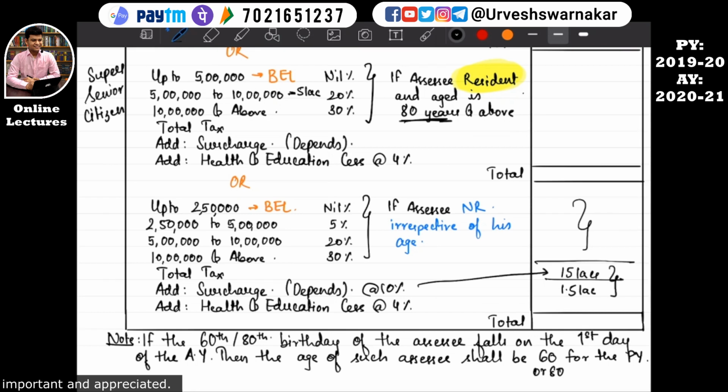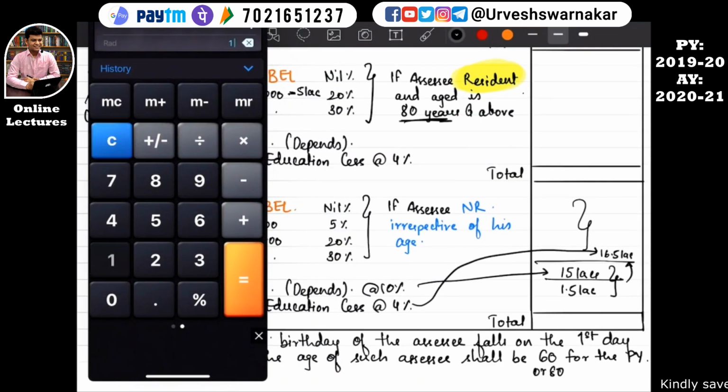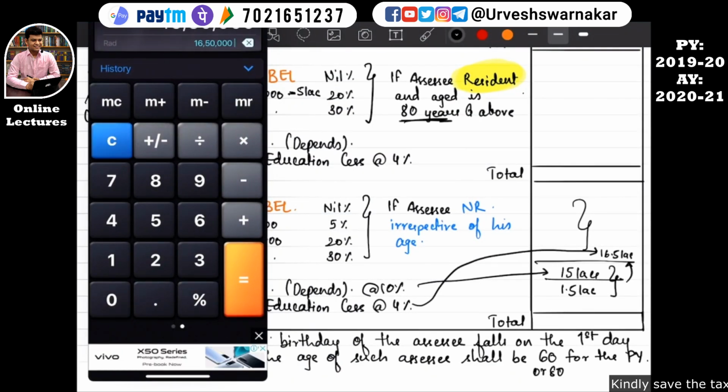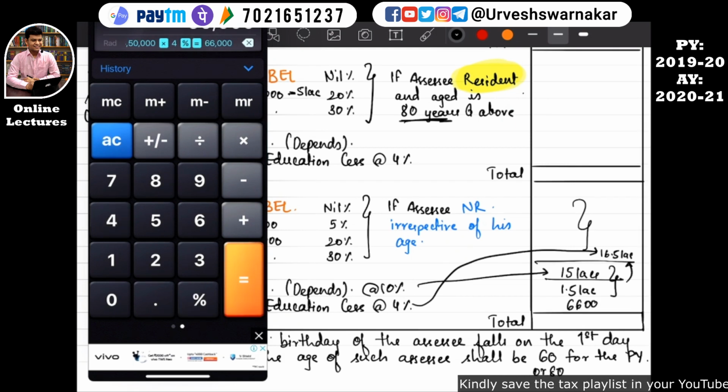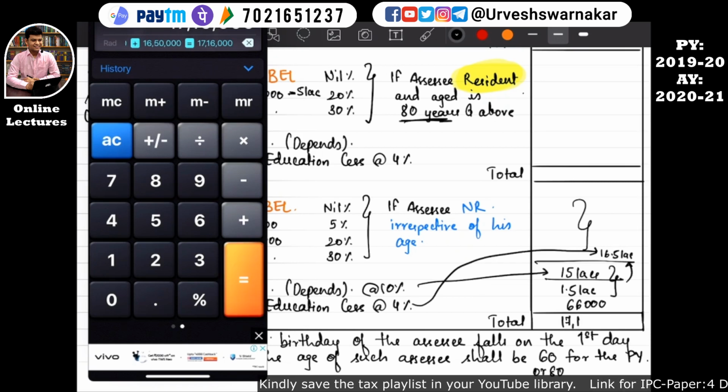The total of these two comes to around 16.5 lakh, and HEC will be calculated on this 16.5 lakh. 16 lakhs 50,000 into 4% is equal to 66,000. Total comes to 17 lakhs 16,000. I hope this is clear.